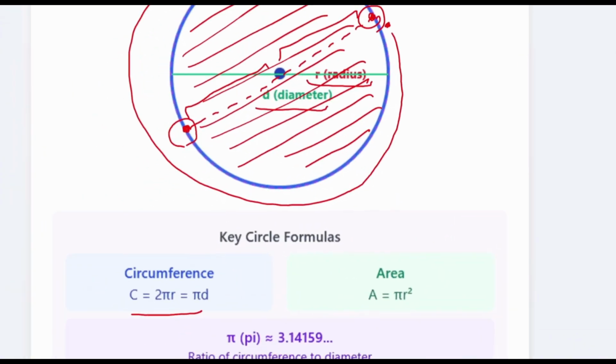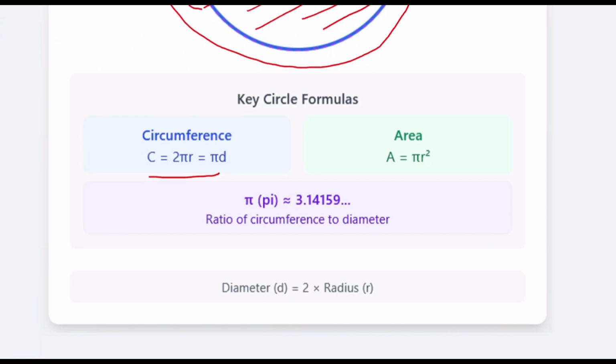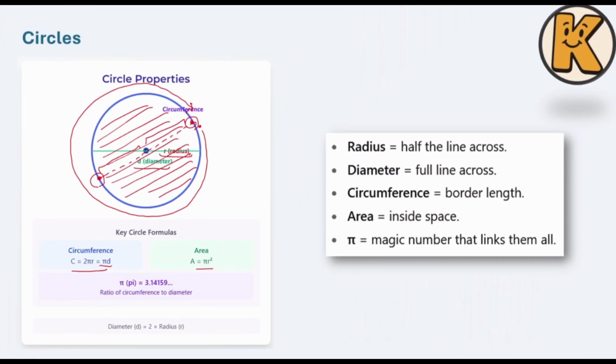By the way, you know that when we are talking about 2 pi r, it means 2 multiplied by pi multiplied by r. What was r? R was considered as a radius, or pi multiplied by d. Also about the area, we do have pi r squared, or pi r to the power of 2. So these were some important information that you have to know about the circles.